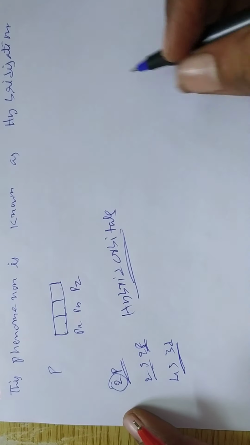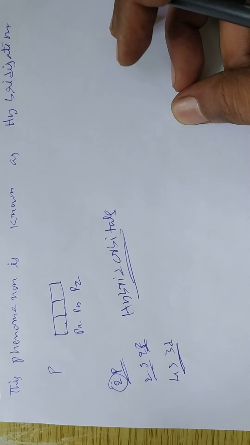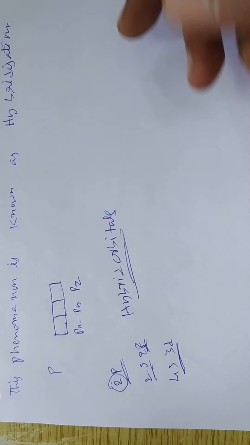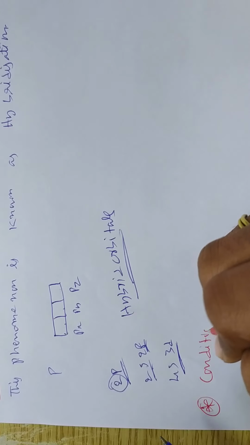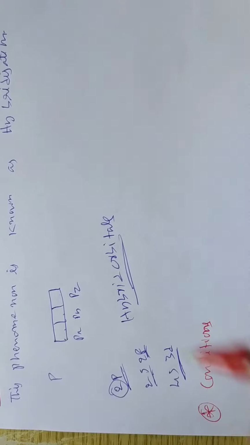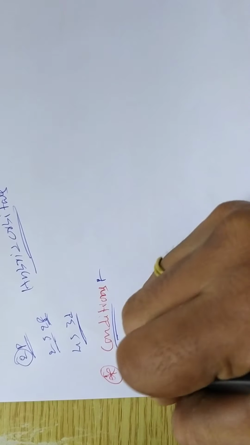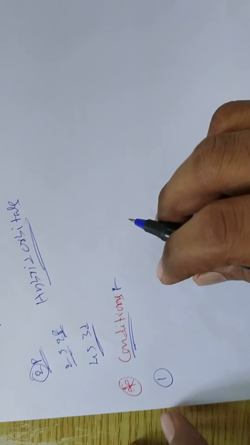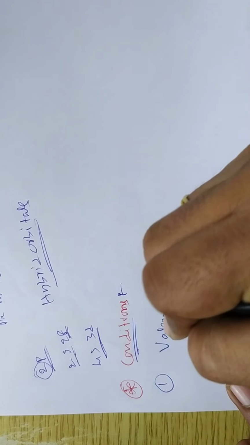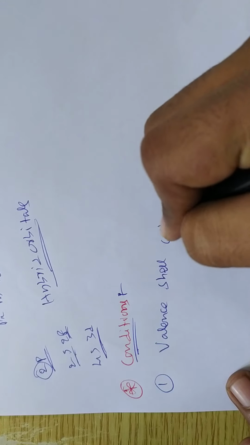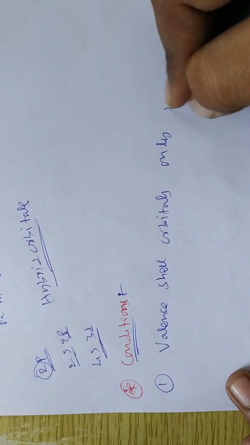Okay, so like that we are discussing hybridization. We have some conditions for hybridization. What are the conditions? First, only the orbitals present in the valence shell participate.